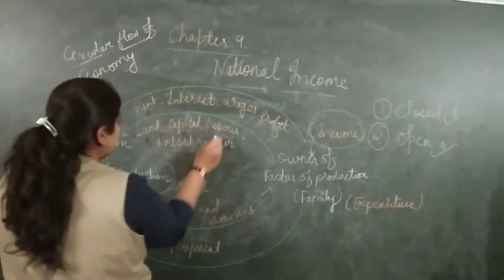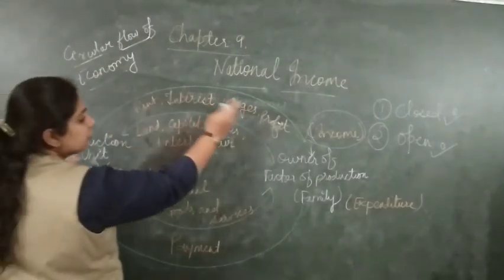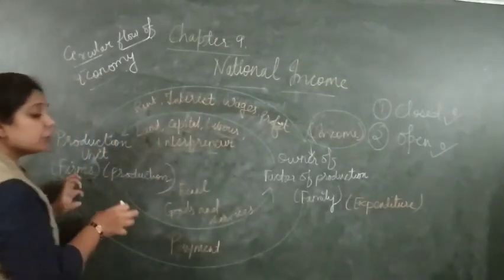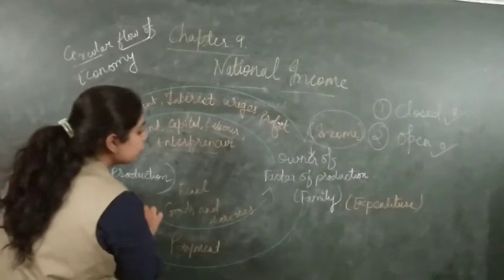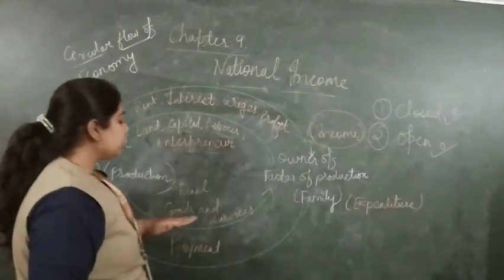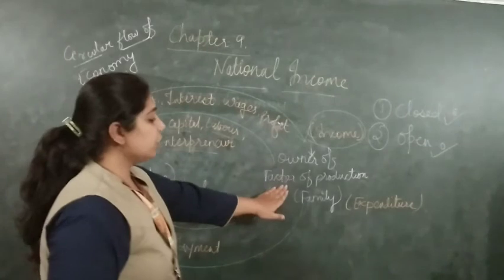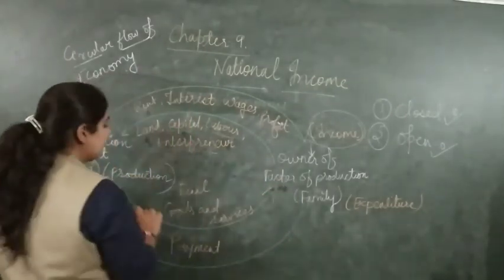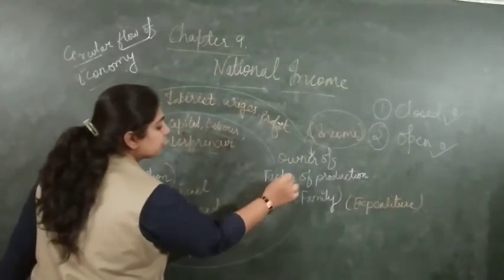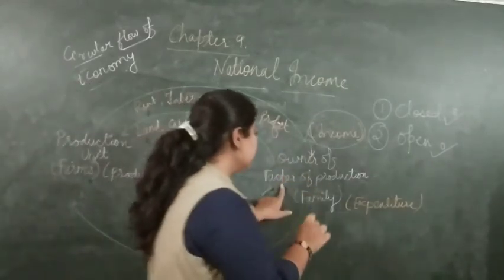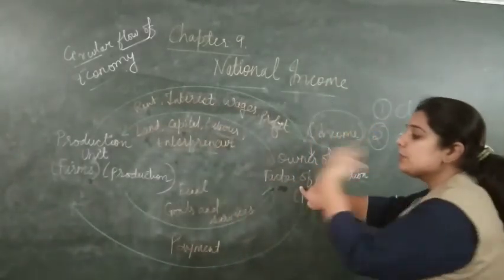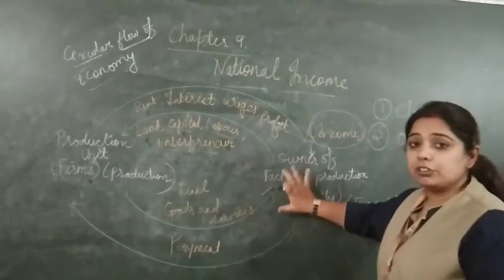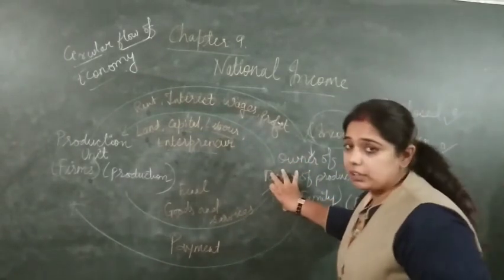Then, as the firms got the land, capital, labor and entrepreneur, they have to produce the product. So they are going to produce the product, and the final goods and services are going to be sold in the market. The final goods and products are sold in the market, that is, to the families. Then the consumers are going to purchase the things from the market.